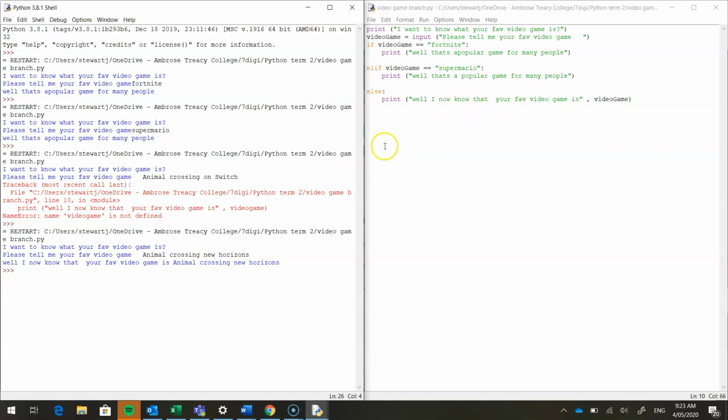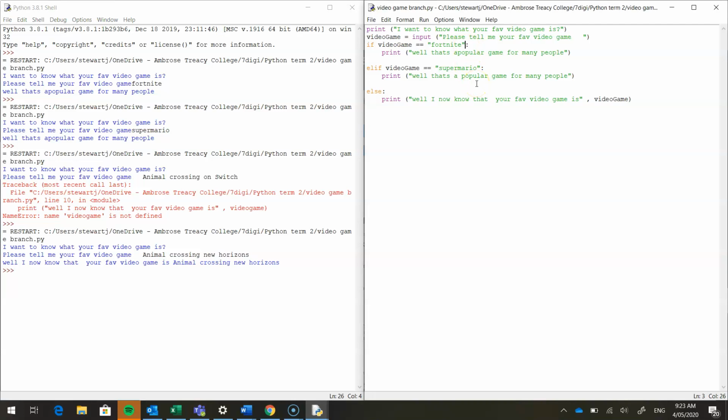So let's look at this again. So that worked beautifully. We've outputted a nice little sentence, let everyone know what the program's about. We're getting a video game input. It's stored in the variable called video game. You could change the name of the variable video game. If someone typed Fortnite, they can say popular game or Super Mario. But we can do something else in case they put lots of things in. This is what I was talking about earlier.